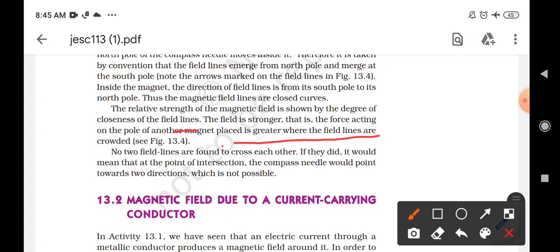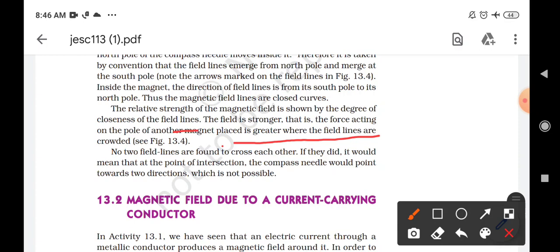What is the reason behind it? How can we understand it? So see, if two field lines intersect each other, suppose, what does that mean? If they intersect, it means one of the field lines is moving in one direction, and the other field line is moving in the opposite direction, right?